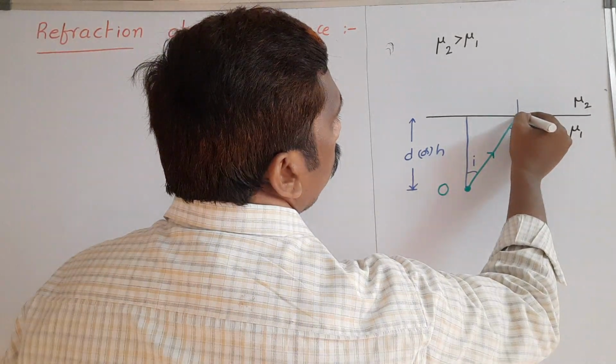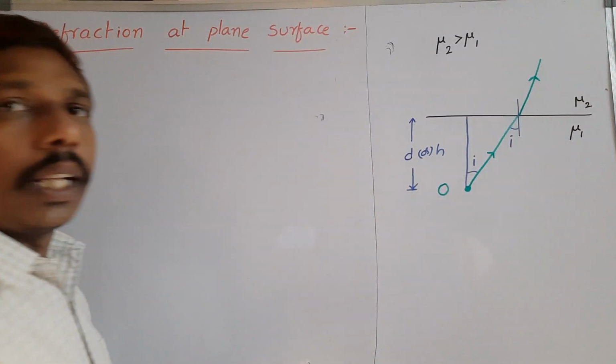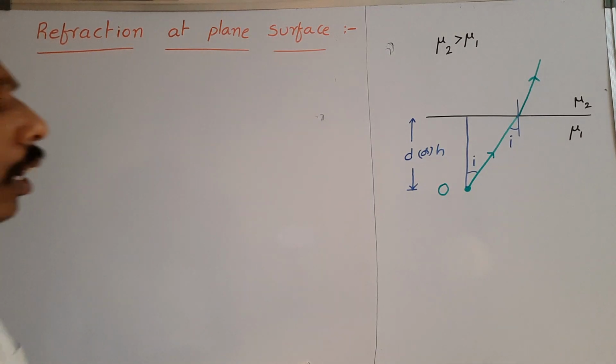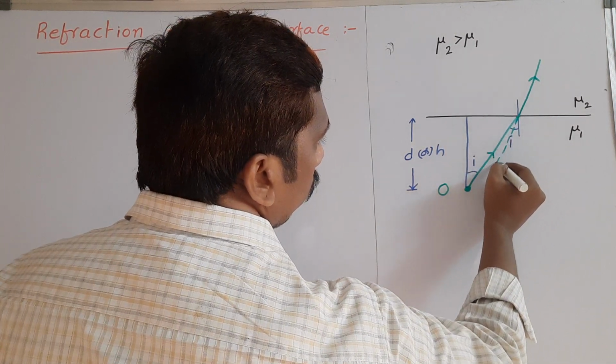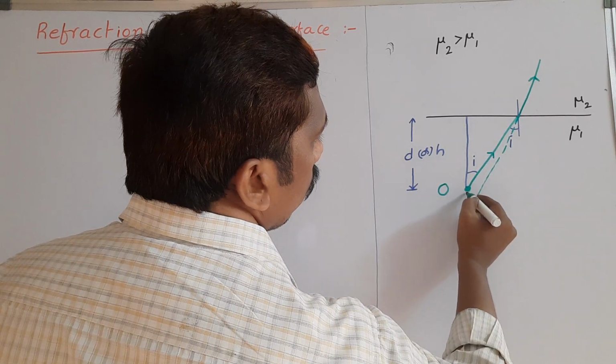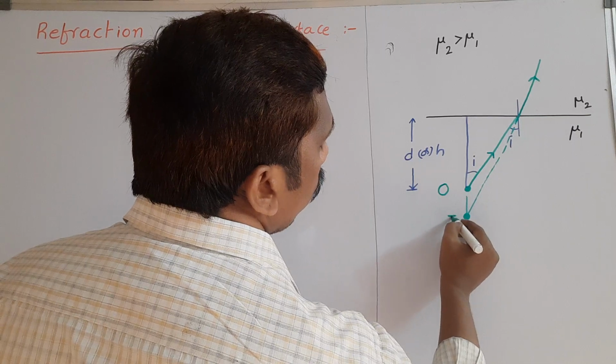It bends toward the normal. So the light ray bends like this and goes in that way. If you extend this ray back, then its image appears to be formed here.